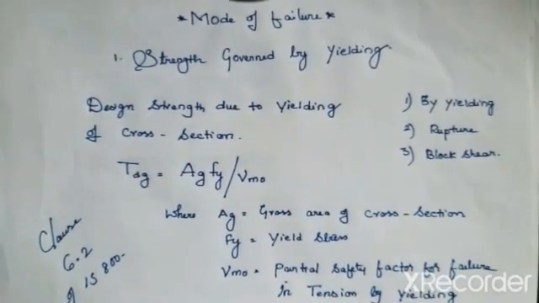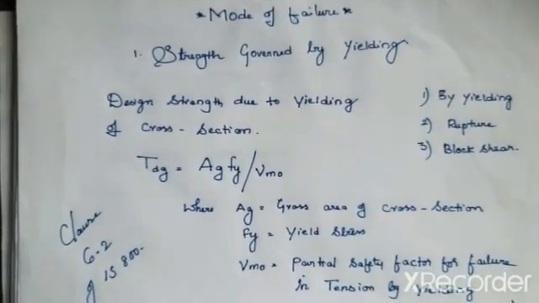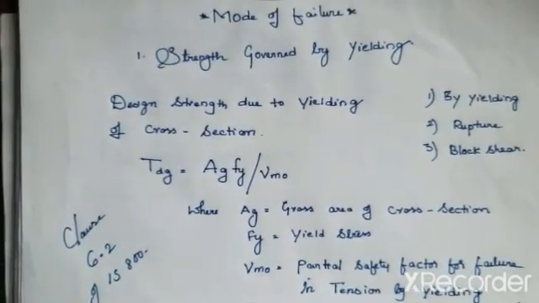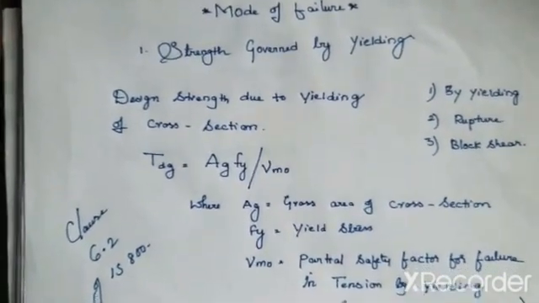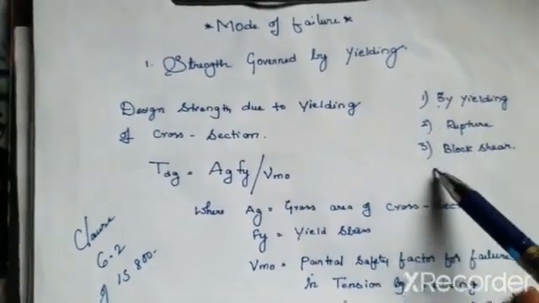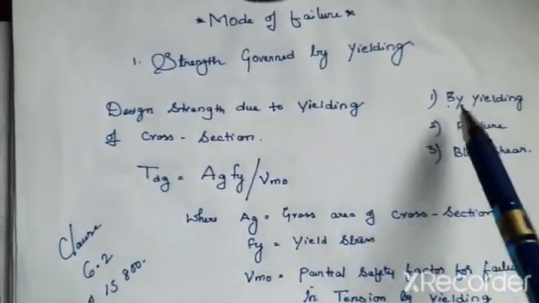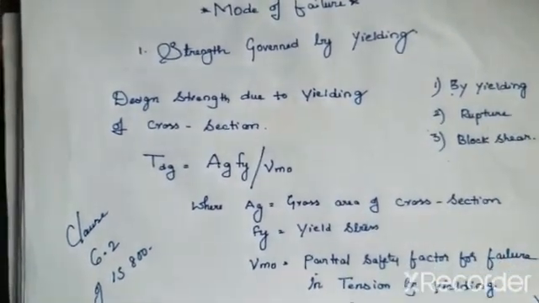In this video, let me discuss the modes of failure. Generally, a steel tension member is going to fail in three different ways, that is by yielding, by rupture and by block shear. In this video, let me discuss the first one, by yielding.